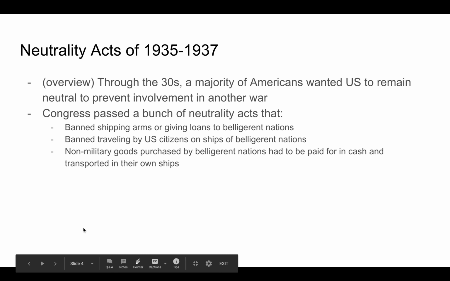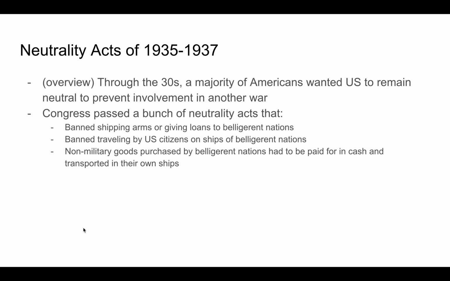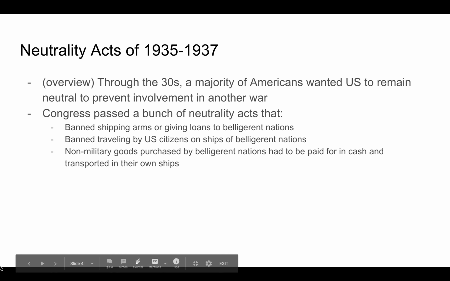The Neutrality Acts of 1935 to 1937. Overview. Through the 30s, a majority of Americans wanted the U.S. to remain neutral to prevent involvement in another war. Due to this fact, Congress passed a bunch of neutrality acts that banned shipping arms or giving loans to belligerent nations, banned traveling by U.S. citizens on ships of belligerent nations, and required non-military goods purchased by belligerent nations to be paid for in cash and transported in their own ships.